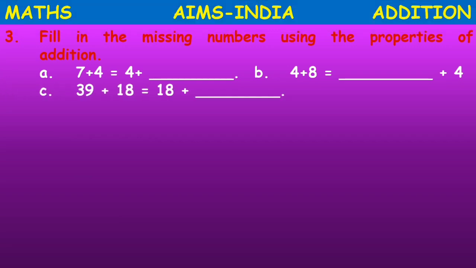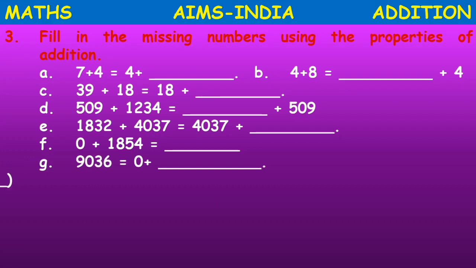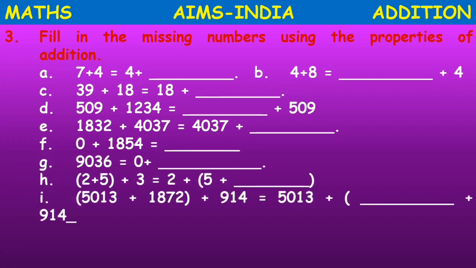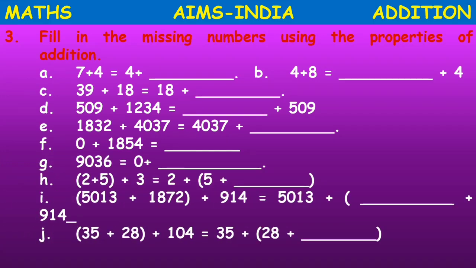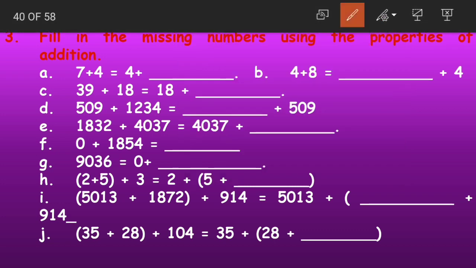Using the properties of addition, we need to fill up these blanks, right? Now what are the properties of addition we learned, children? We learnt about commutative property, associative property and additive property of 0. Yes? Yes. So let us start filling the blanks now.